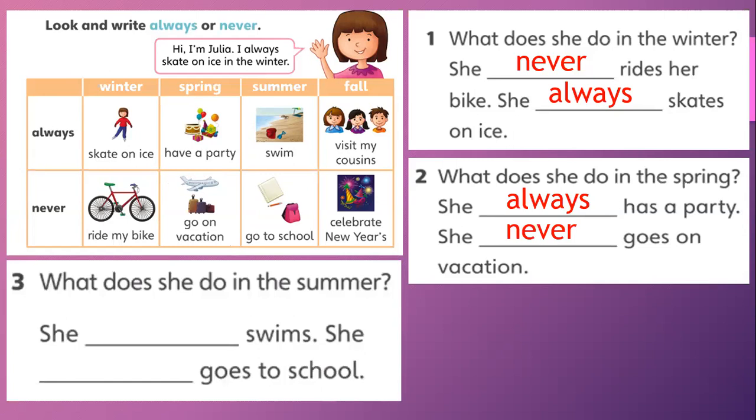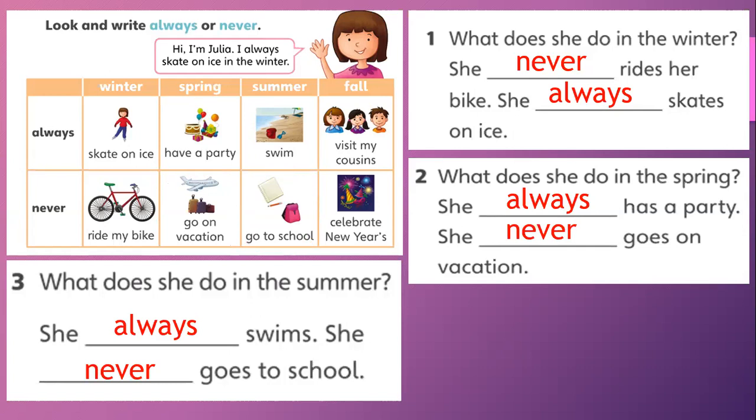Next, what does she do in the summer? Swimming. Let's see, where is swimming? We have it there in always. So she always swims. And the other activity, go to school, that's in never. In summer, nobody goes to school in summer. So she never goes to school in summer.